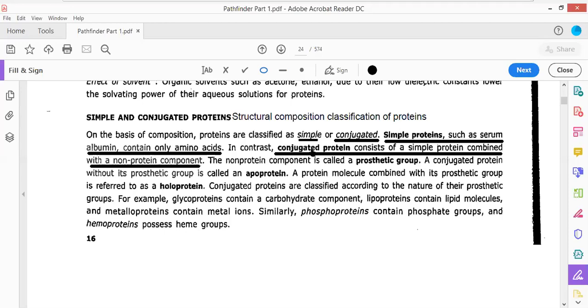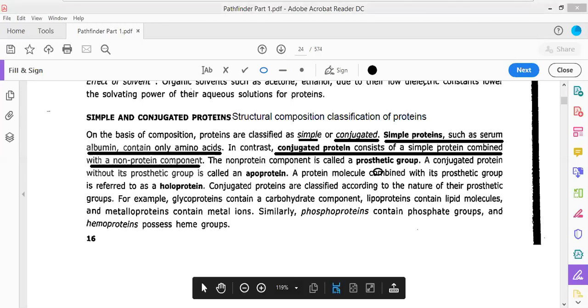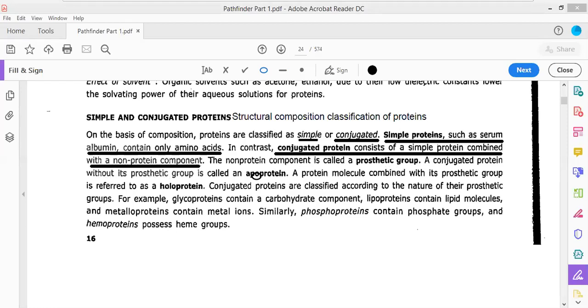So a conjugated protein consists of a protein part, and the non-protein part is referred to as the prosthetic group. A conjugated protein without its prosthetic group is called an apoprotein. So the apoprotein consists of only the protein component. Conjugated protein minus prosthetic group equals apoprotein, and the part made up of non-protein is the prosthetic group.